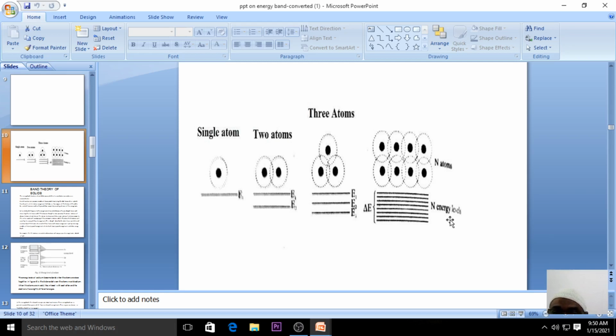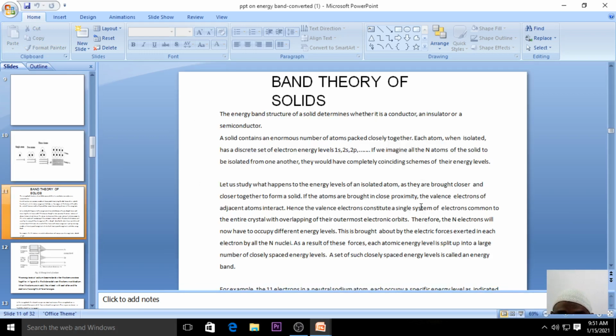Now with these n energy levels, when you look at them closely, you find that there is a band of energy levels. You cannot differentiate the individual energy levels; it seems completely mixed.